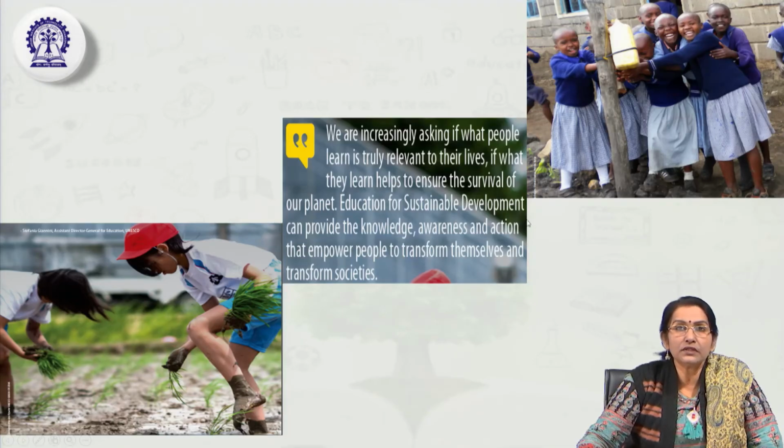So, education for sustainable development can provide the knowledge, awareness and action that empower people to transform themselves and transform society. ESD can help us not only in understanding natural domains and concepts, but also enable and empower us to adjust and adapt to the environment, and to face the challenges and solve critical, complex problems.